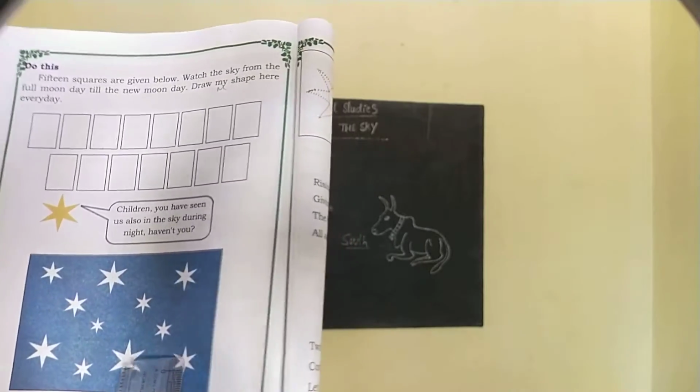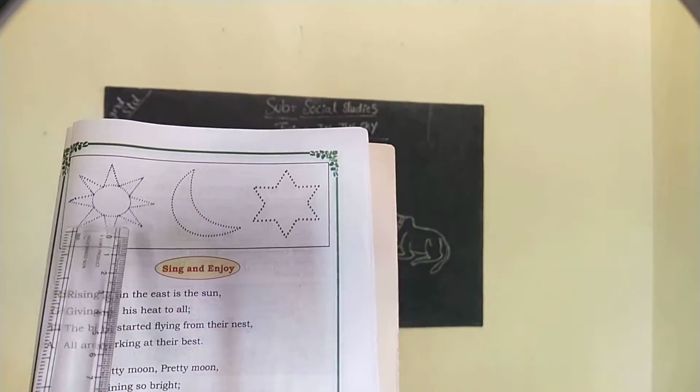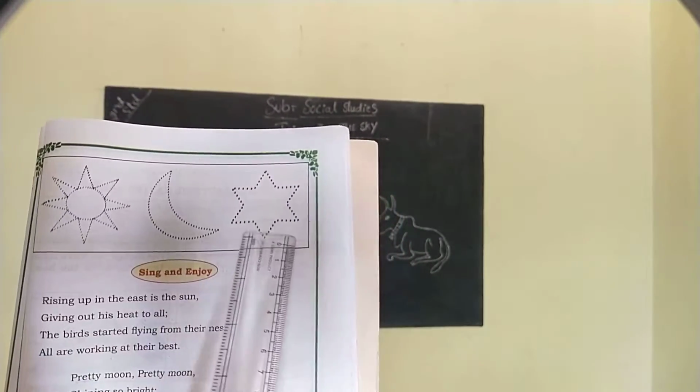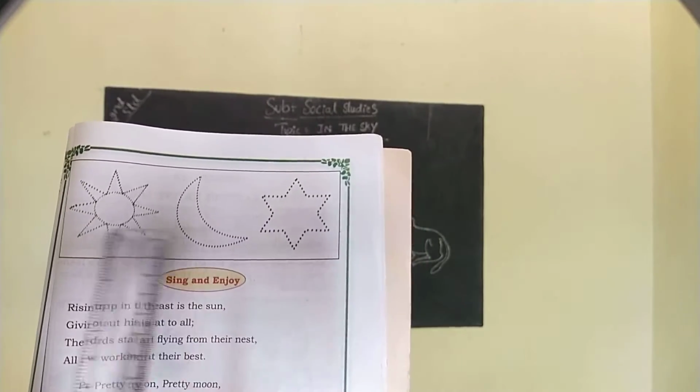Okay children, see here the sun, moon and stars. You have to join the dots and color it.